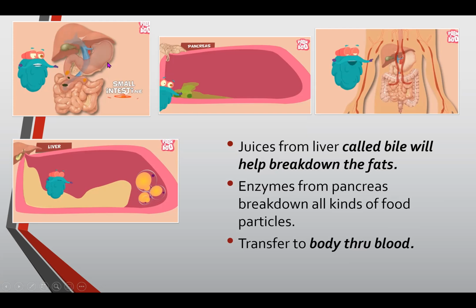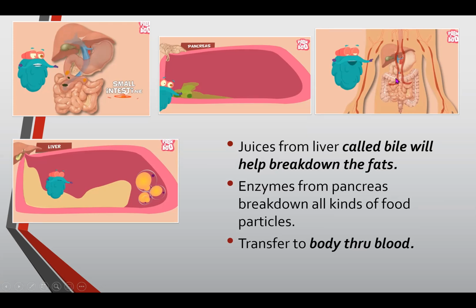And the juice from the pancreas, this is the pancreas, helps break down all kinds of food particles. And when the small intestines finish absorbing the nutrients, they will then absorb the nutrients through our body, through our blood.